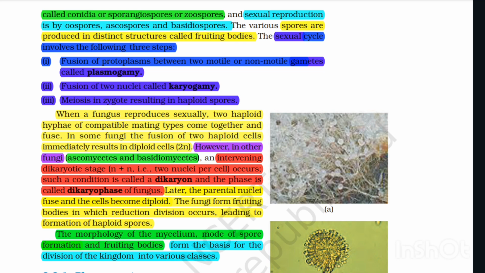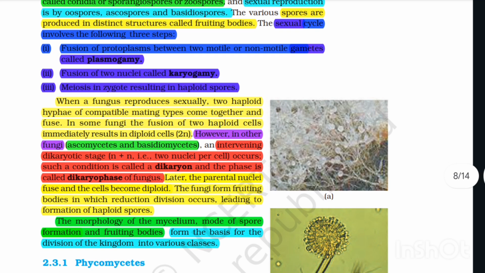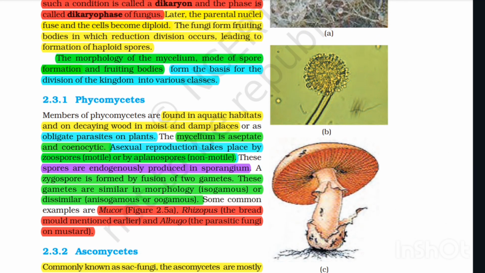Such a condition is called a dikaryon, and the phase is called the dikaryophase of the fungus. Later, the parental nuclei fuse and the cell becomes diploid. The fungi form fruiting bodies in which reduction division occurs, leading to the formation of haploid spores. The morphology of the mycelium, mode of spore formation, and fruiting bodies form the basis for the division of the